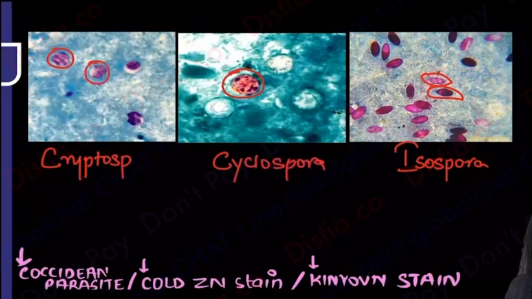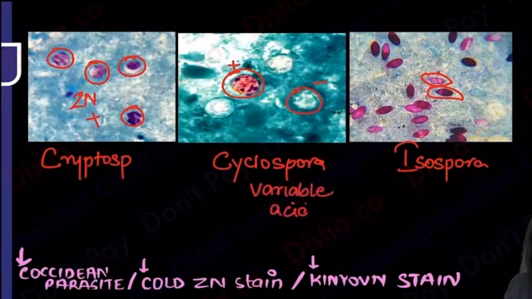Over here, all of them are pink. All of them are acid fast. Over here, some of them are acid fast, and some of them are totally white, which means it is variable acid fast. This definitely must be Cyclospora. Coming back, I have understood it.